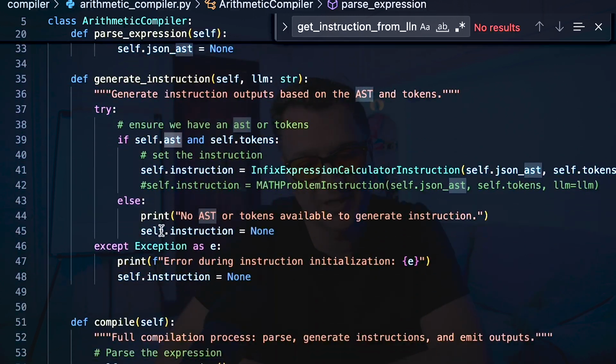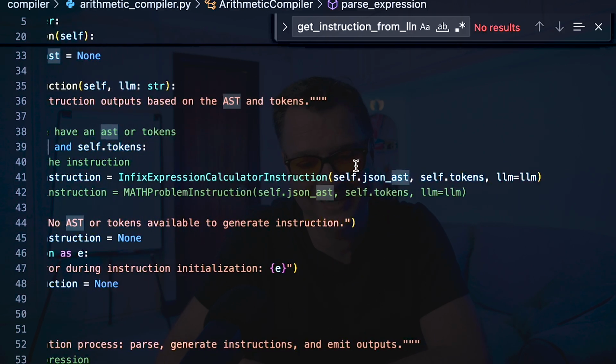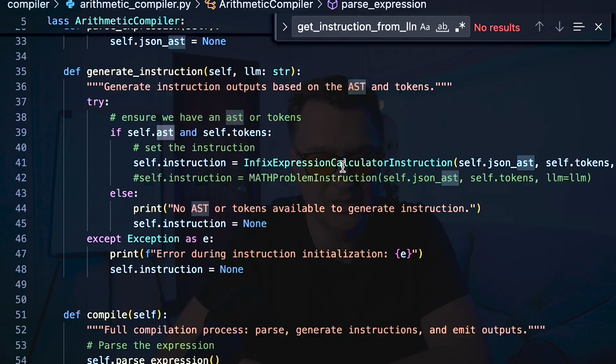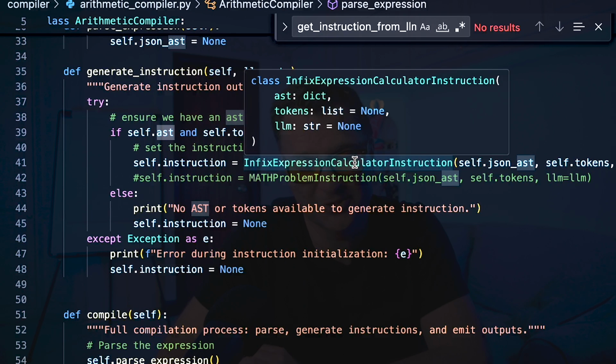And now when I generate the instruction, I'm going to be able to take that AST and generate out the English natural language format. So you see here, I've got a thing called infix expression calculator instruction. The reason I've done that is I've put extensibility into this. Today it's generating English language natural instructions.